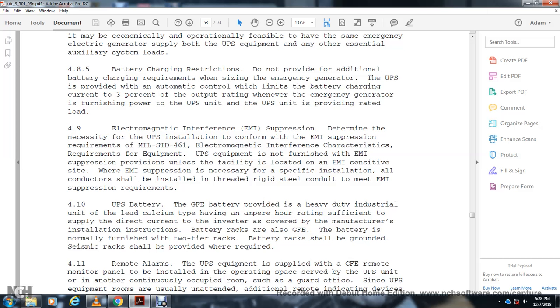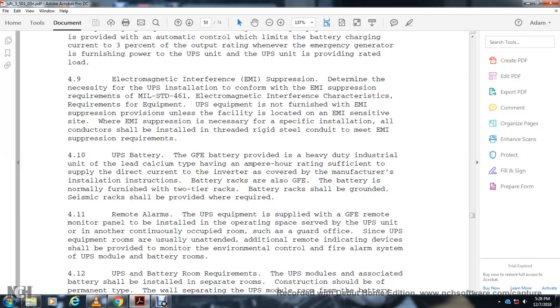4.10 Uninterruptible power system battery. The government furnished battery is provided with a heavy-duty lead calcium type having an ampere-hour rating sufficient to supply the direct current to the inverter, converted per the manufacturer's installation instructions. The battery rack is also government furnished equipment. The battery is normally furnished with a two-tier rack. The battery rack shall be grounded, and a seismic rack shall be provided where required.